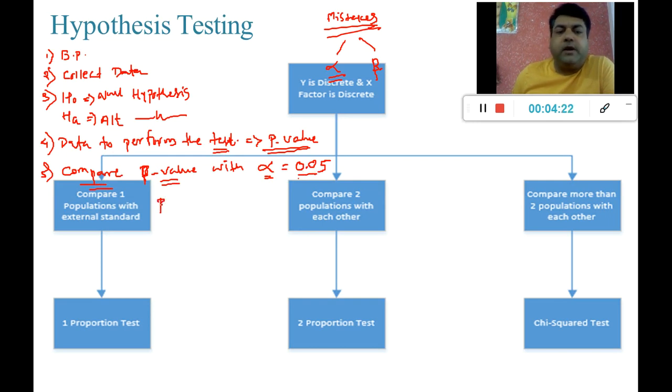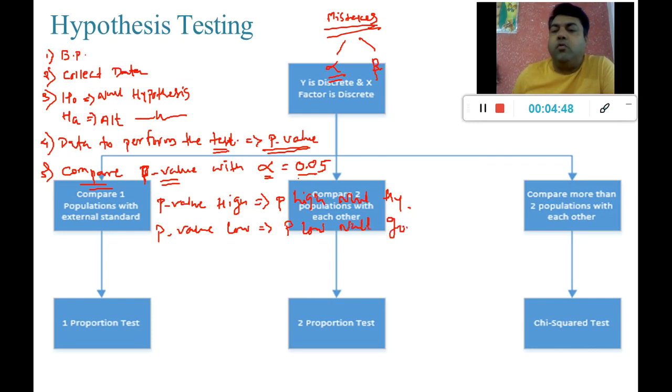if our p-value is high, then we say p high, null fly. And if my p-value is low, that is the result of my test, then I say p low, null go.